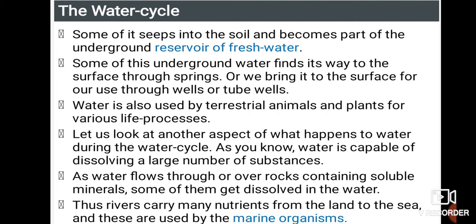Let us look at another aspect of what happens to water during the water cycle. As you know, water is capable of dissolving a large number of substances. As water flows through or over rocks containing soluble minerals, some of them get dissolved in the water. Thus, rivers carry many nutrients from the land to the sea, and these are consumed by the marine organisms.